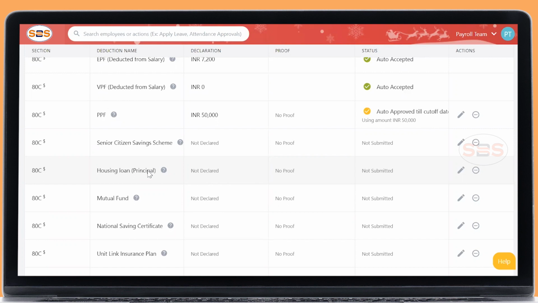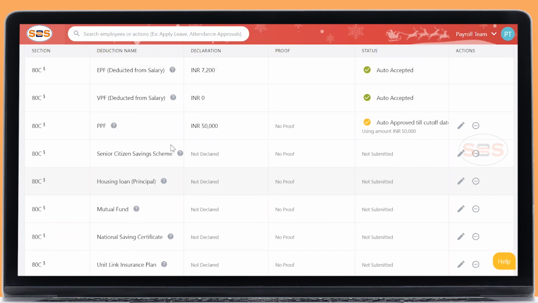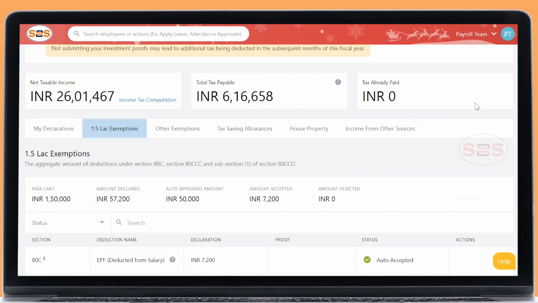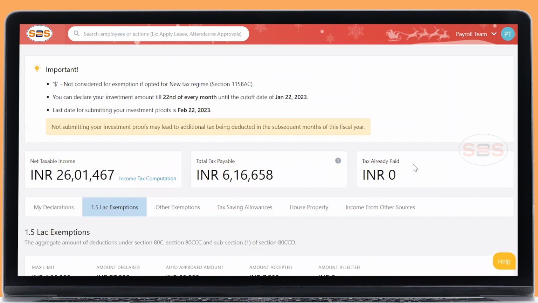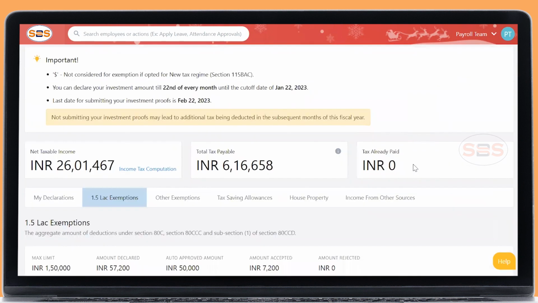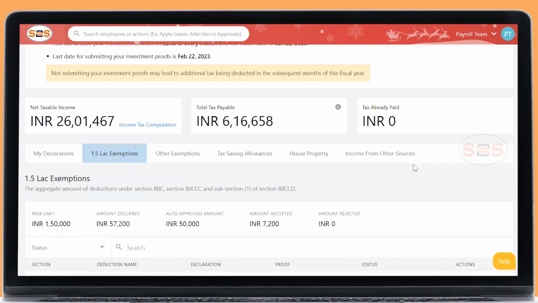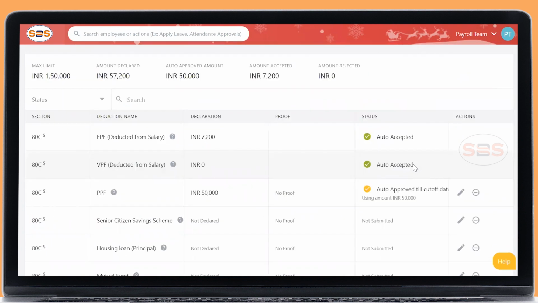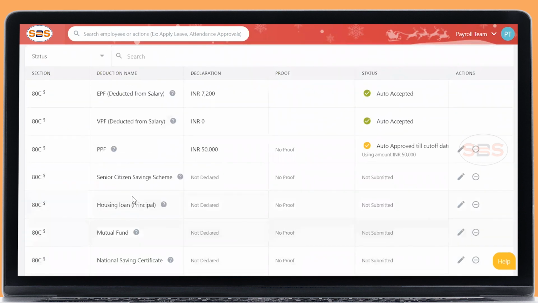This is applicable only for the financial year 22-23, March 23. For this financial year, you can get from the banker what is your principal value and what is your interest that you are liable to pay. You need to declare only the principal value here, not including the interest value.